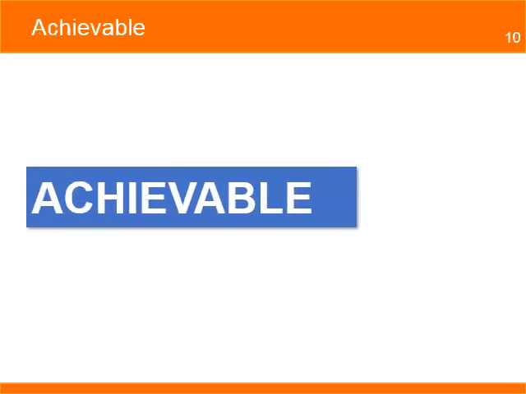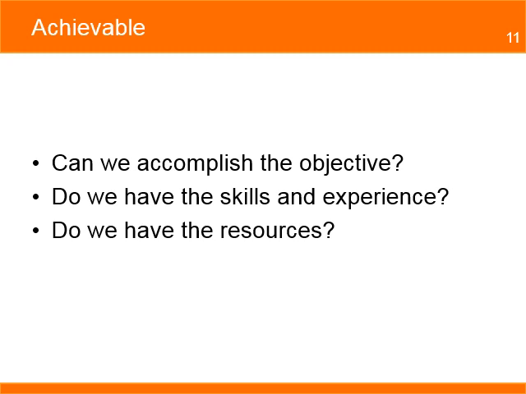Achievable means that the organization has the ability to deliver the project. This is a measure of the organization's capabilities to manage and complete the project successfully. The objective also needs to consider the conditions where the project will be implemented, including social economic factors, the environment, and security. Achievable answers the questions. Can we accomplish the objective? Do we have the skills and experience? Do we have the resources? Answering these questions ensures that the objective is realistic and possible.